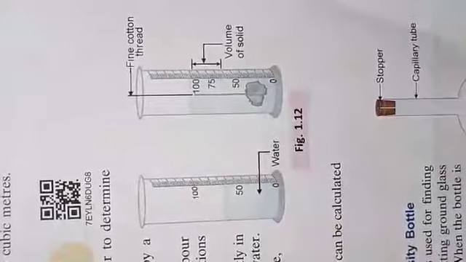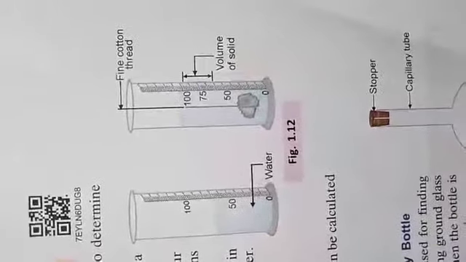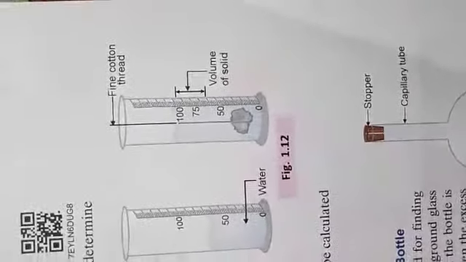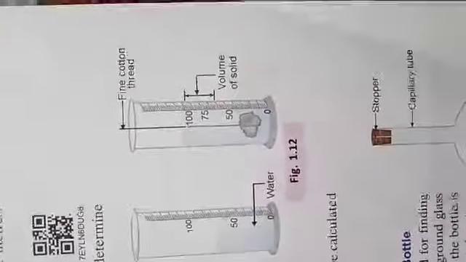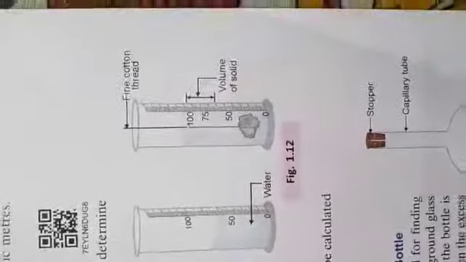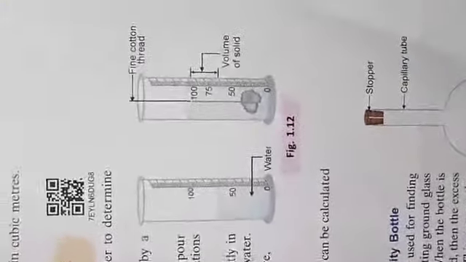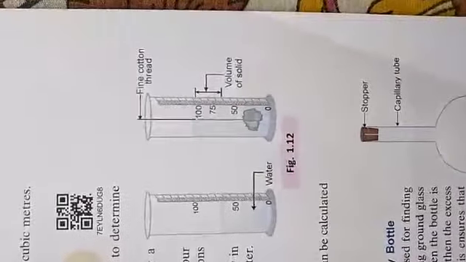Now we will discuss the determination of density of a solid by using a measuring cylinder. How can we measure the density of a solid by using a measuring cylinder? Suppose we need to measure the density of a stone. At first we need to know its mass, and we also need to know its volume.